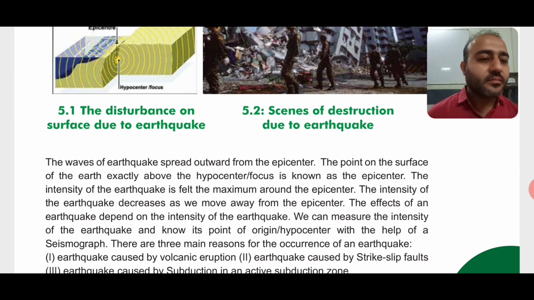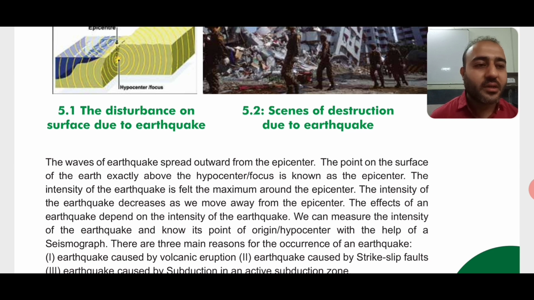The effects of an earthquake depend on its intensity. If the intensity is too much, then the destruction will be a lot more, and at the place where the intensity of the earthquake is less, the destruction will be less.